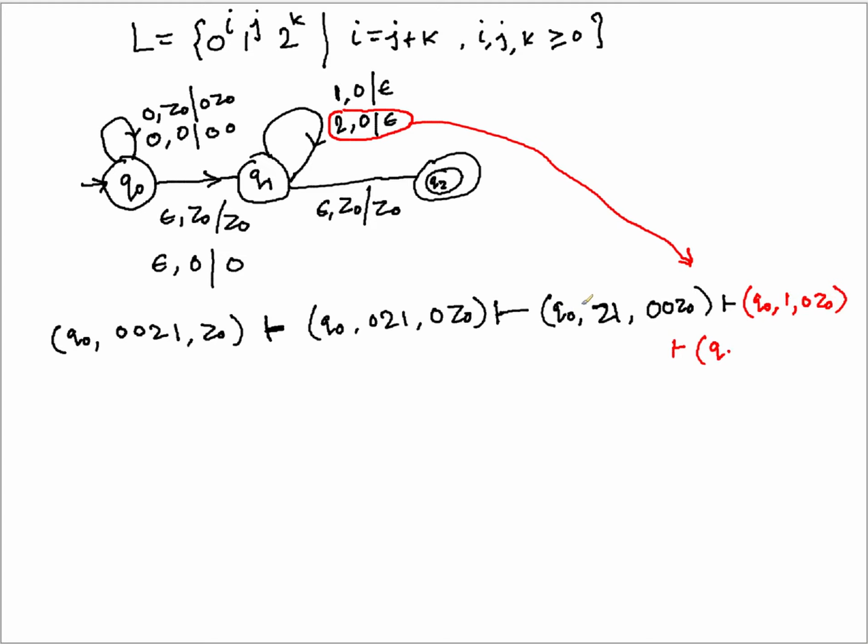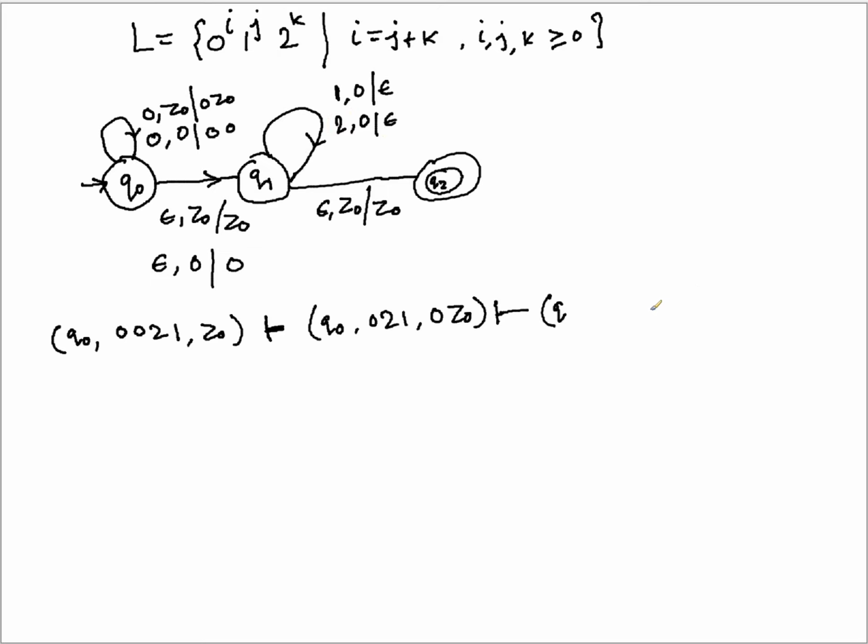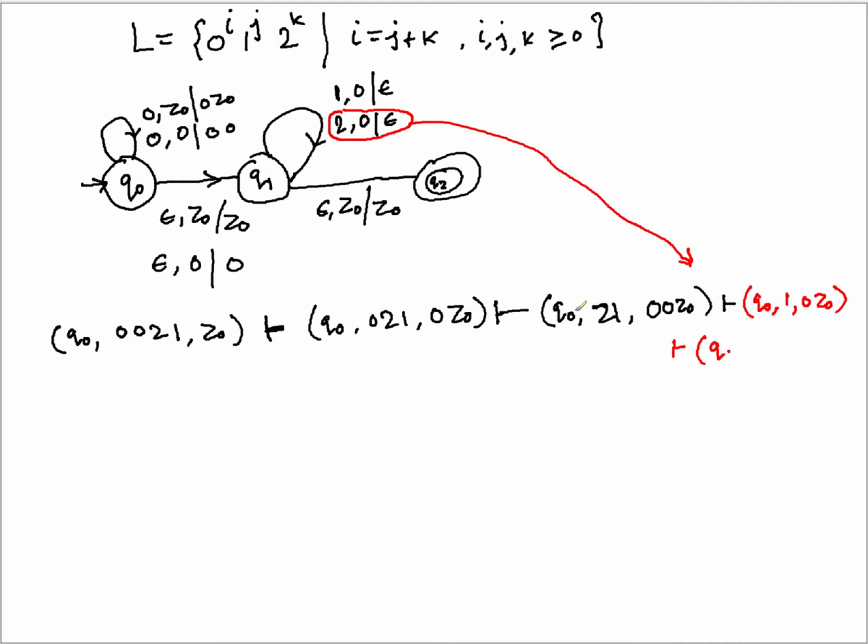Sorry, there is a small mistake. We actually skipped one of these steps. So this is okay. One step that we missed is that before starting the matching you have to change the state, right?